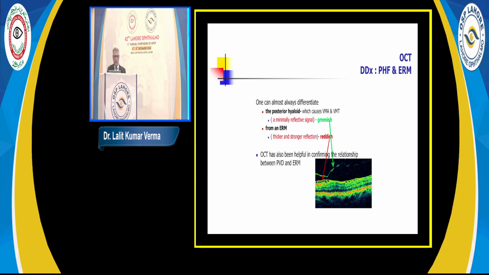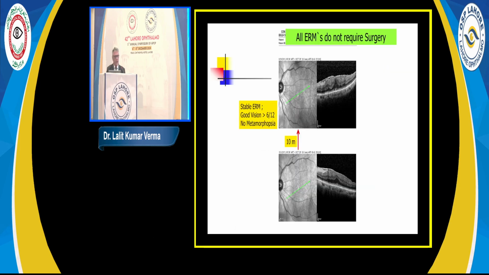So on OCT, we can generally distinguish between a pseudo-color greenish hyaloid vis-a-vis a more reflective membrane, which is the red color, which is the epiretinal membrane. And again, coming to what madam was asking, all membranes don't require surgery at all. Like this patient has 6/12 vision, no metamorphopsia, so no way to interfere in such a patient. So 10 months, so many follow-ups have been done, stable ERM, good vision, no complaint, we will not.